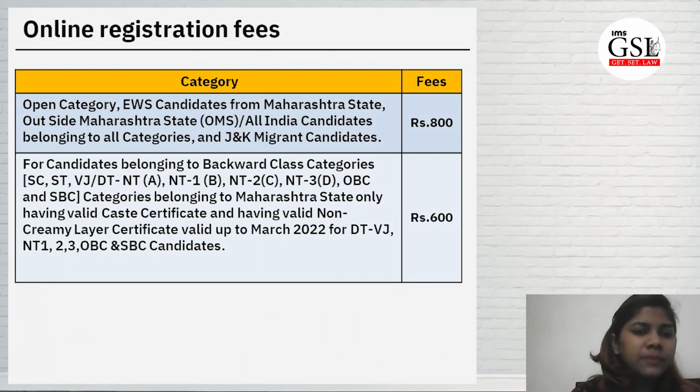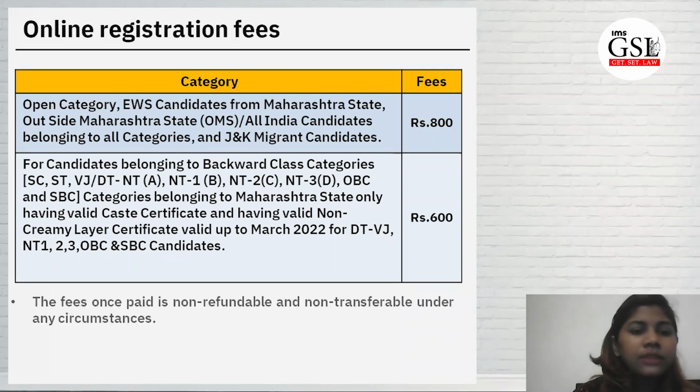Whereas candidates belonging to backward class categories belonging to Maharashtra State only, having a valid caste certificate and having a valid non-creamy layer certificate up to March 2022, will have to pay 600 rupees. The fees once paid is neither refundable nor transferable. So make sure you are completing all the formalities before you pay the fees.